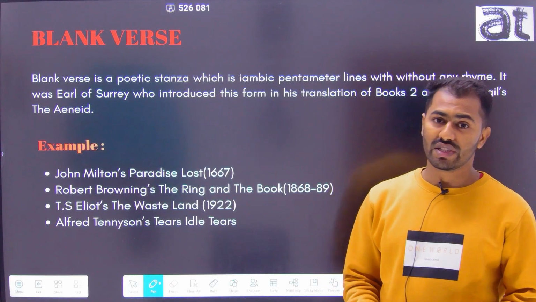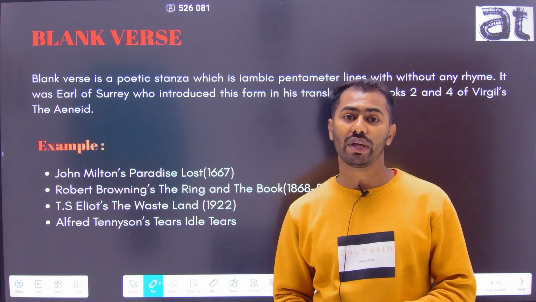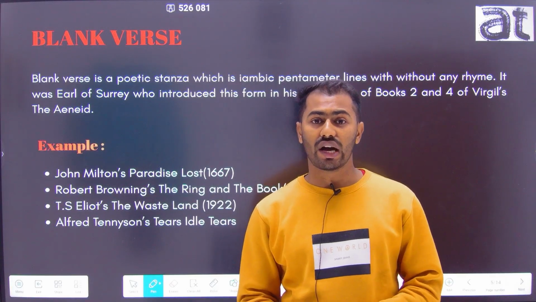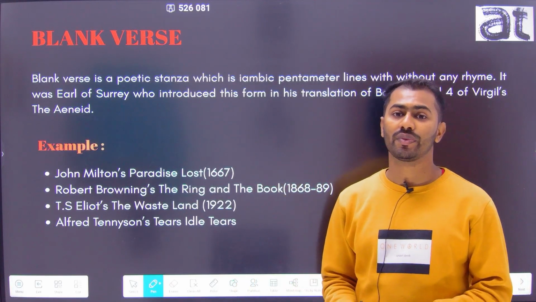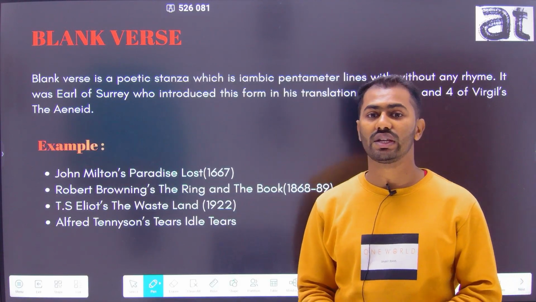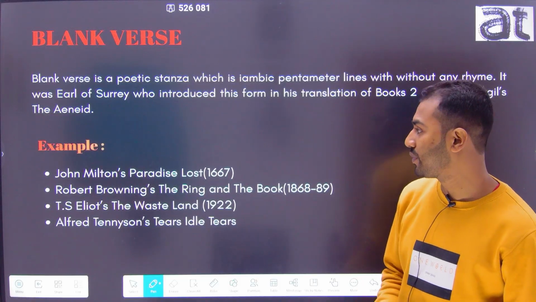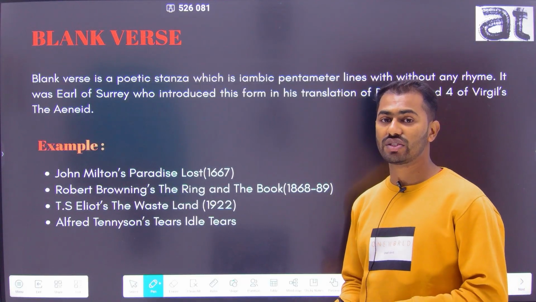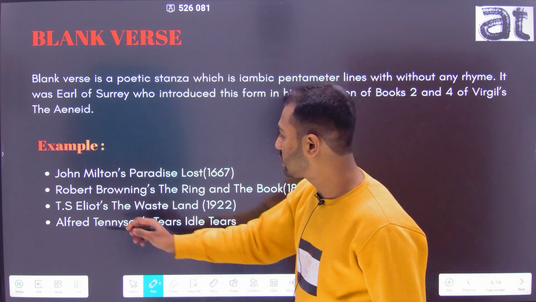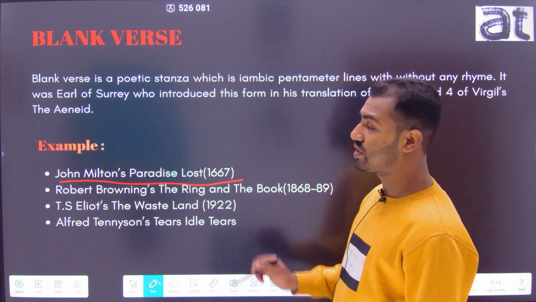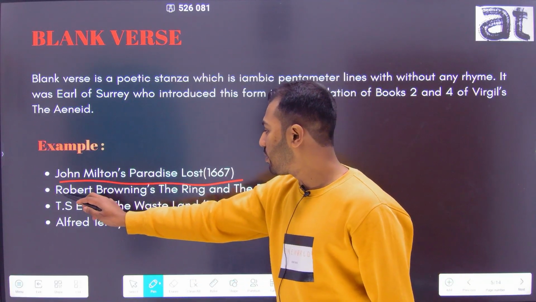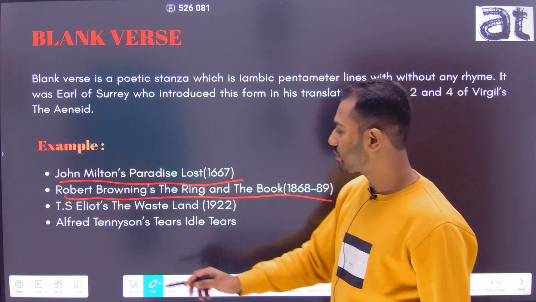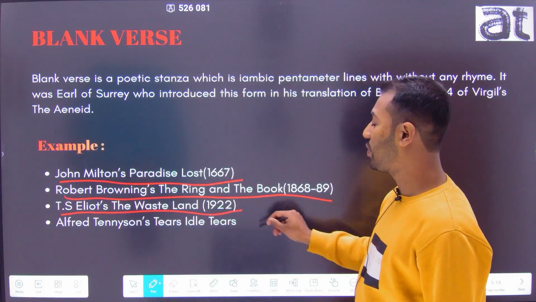Blank verse is a poetic form written in iambic pentameter without any rhyme scheme. It was the Earl of Surrey who introduced this form in his translation of Virgil's Aeneid Book 2 and Book 4. Some of the famous works written in blank verse in English literature are John Milton's Paradise Lost, which was published in 1667, Robert Browning's The Ring and the Book, 1868.